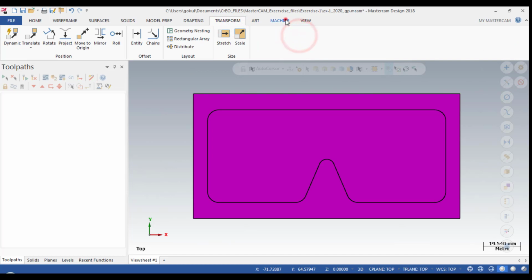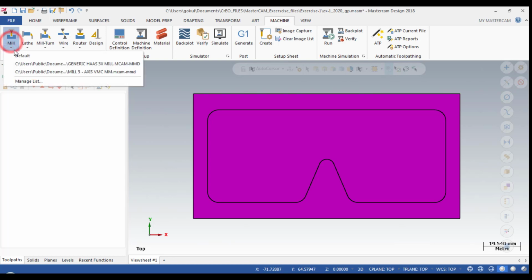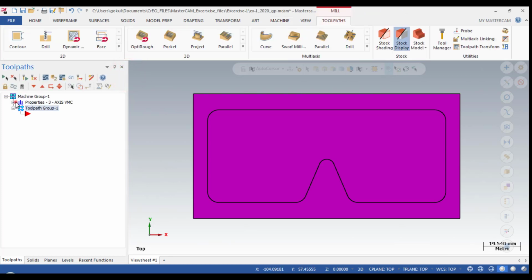Now to do machining, we go to Machine, and in the machine options there is mill, lathe, mill-turn, etc. These are the machine types. I am going to mill type and selecting three-axis milling.